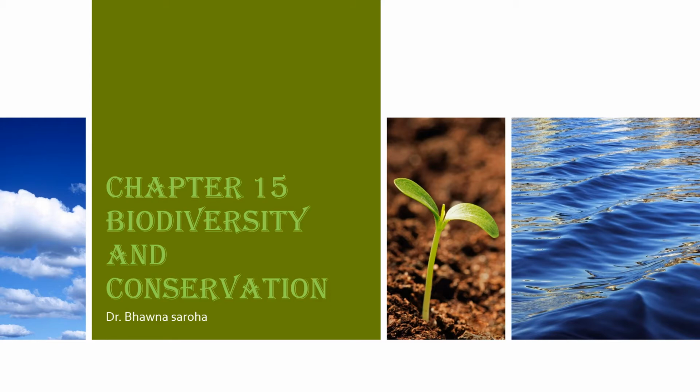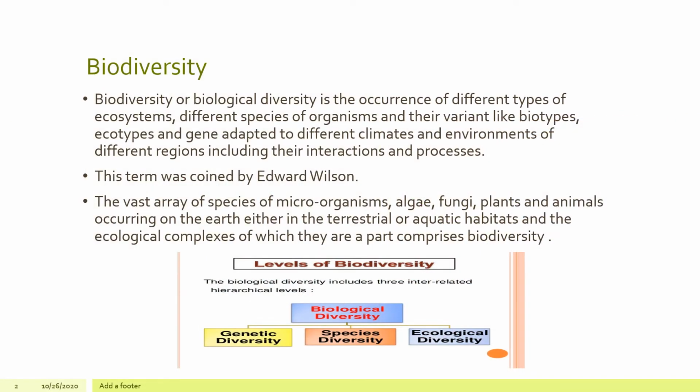Today we will be starting with the chapter that is biodiversity and conservation. Biodiversity or biological diversity is the occurrence of different types of ecosystem. I told you about the ecosystem where we have studied about the food chain and food web.